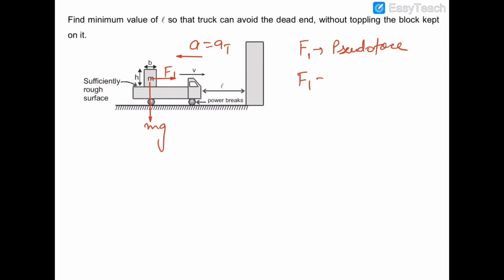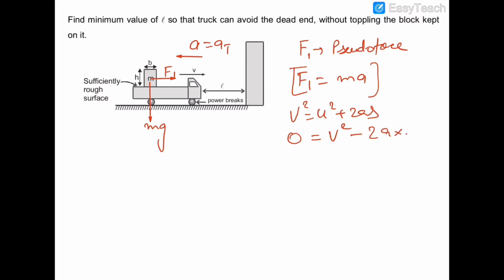Now the value of pseudo force is equal to m into a, where a is the acceleration of the truck and m is the mass of the block. Now let us see that to avoid any collision, the distance which is currently between the truck and the wall is L. So v square is equal to u square plus 2as. So v is 0, u is V, and retardation is a. So this is 2a into distance L. So a is equal to V square by 2L. So this must be the retardation of the truck.